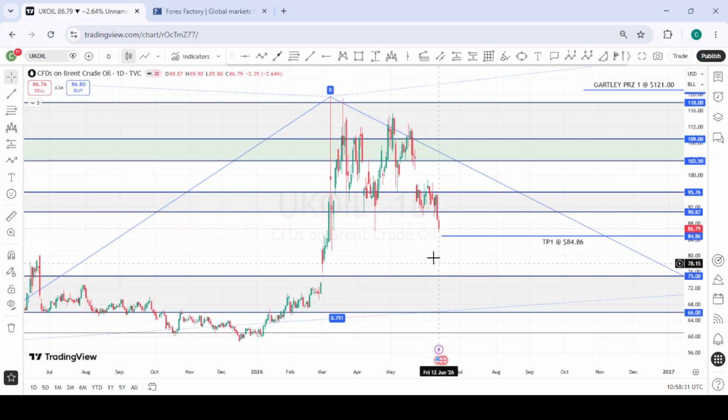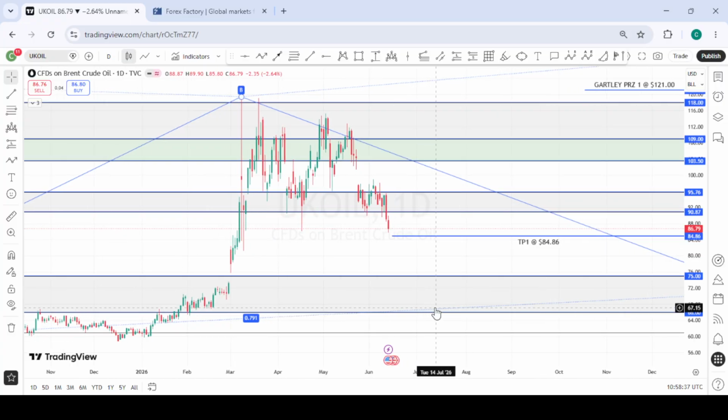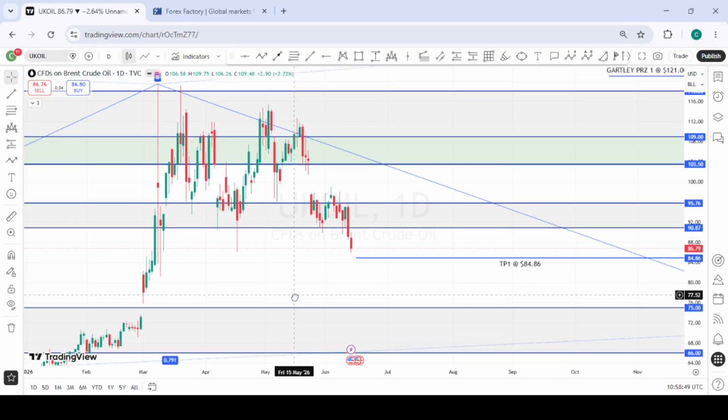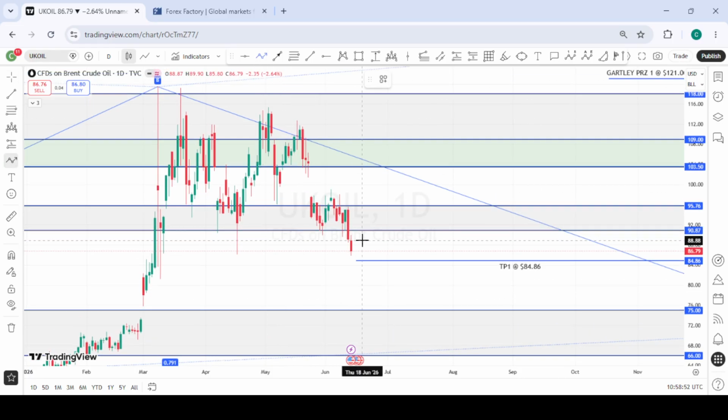This is Brent crude oil, and we have been expecting this downside move to this $75 per barrel to $66 per barrel area or region, and price is still giving us some nice momentum to the downside. So all we are looking out for next week is a possible pullback into this area of interest. We look for selling opportunities from here to this zone, and this will continue to be our first target, and our second target will be this zone we have here. We are already in a position on WTI or US oil, so we'll look at that at the end of this video.